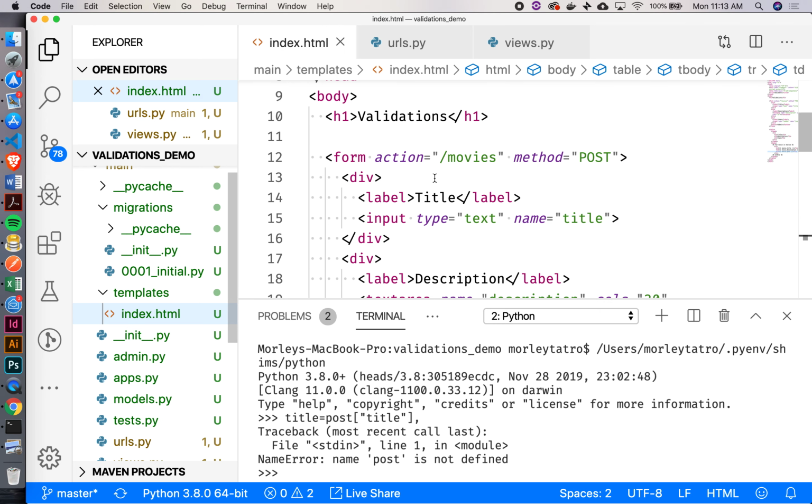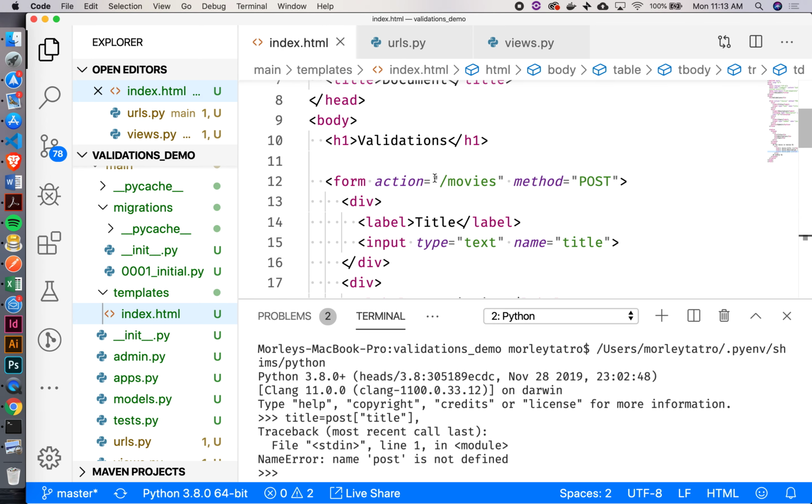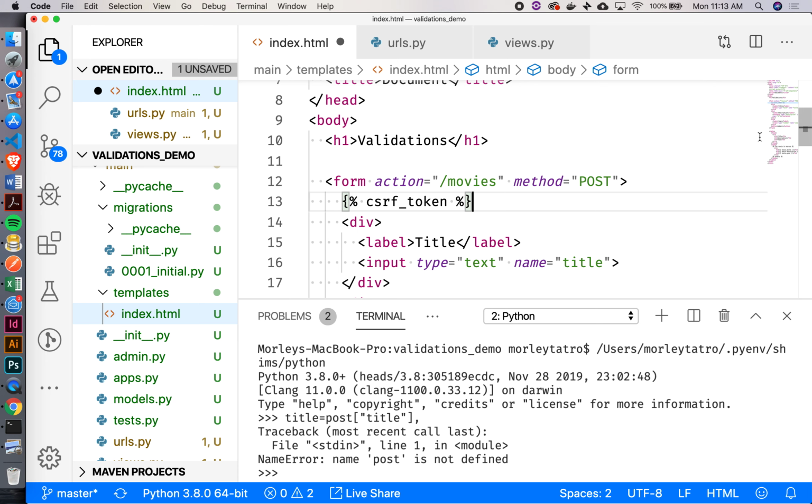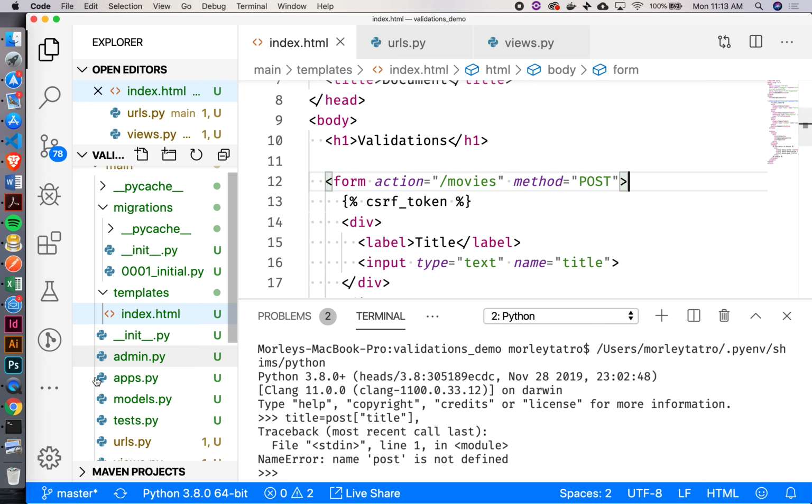There's one other thing that I just remembered I did not include inside the form. Do you guys remember what it is? The CSRF token. We always have to include that in Django. All right, so let's drop it in there. CSRF. Okay. Cool. Now let's give this a try.